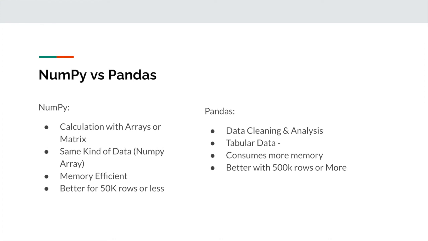You use Pandas for tabular data, such as a column and each row corresponding to that column, and for data cleaning and analysis, since there are so many tools associated with it. However, it consumes a lot more memory. So essentially, you can use it with 500,000 rows or more.